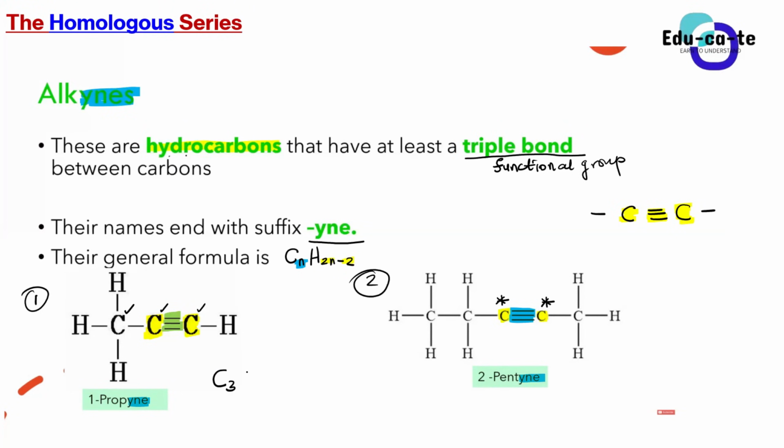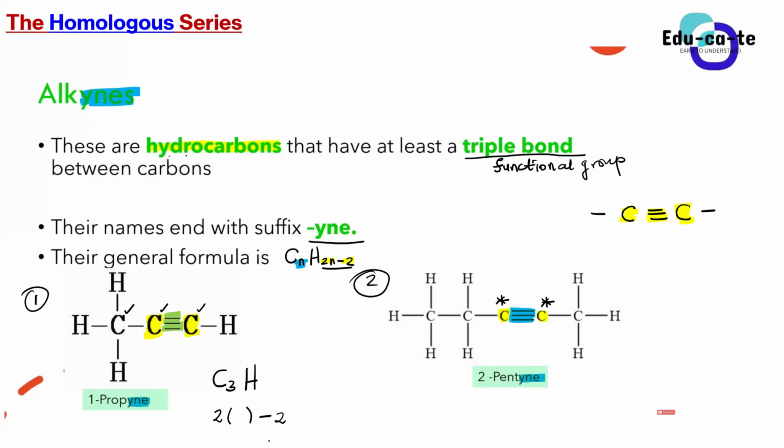How do we obtain the number of hydrogen atoms if we know this is definitely an alkyne? We can see there's a triple bond, so we believe this is an alkyne. But don't count the hydrogens; use the general formula. We say 2 multiplied by the number of carbon atoms, then subtract 2.